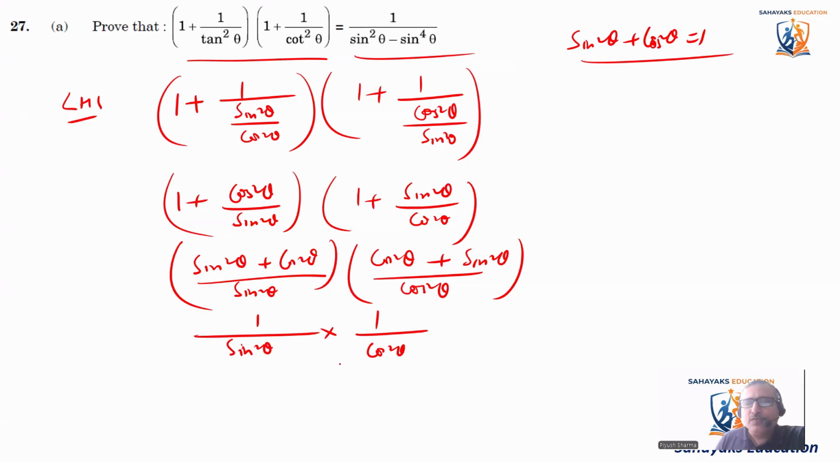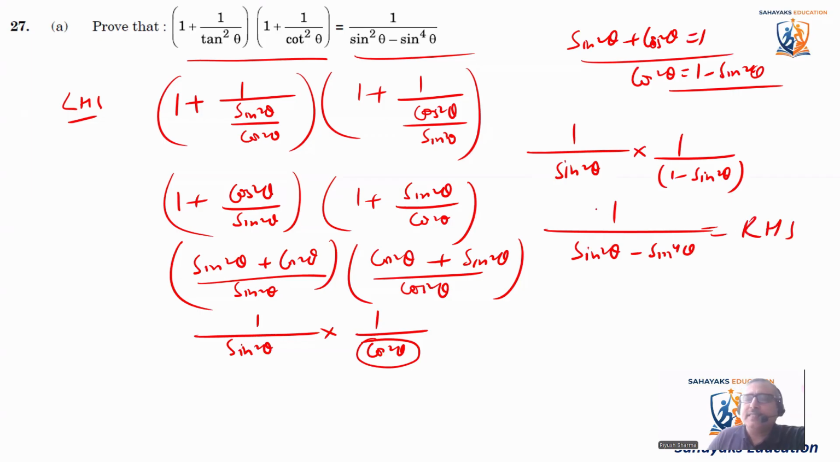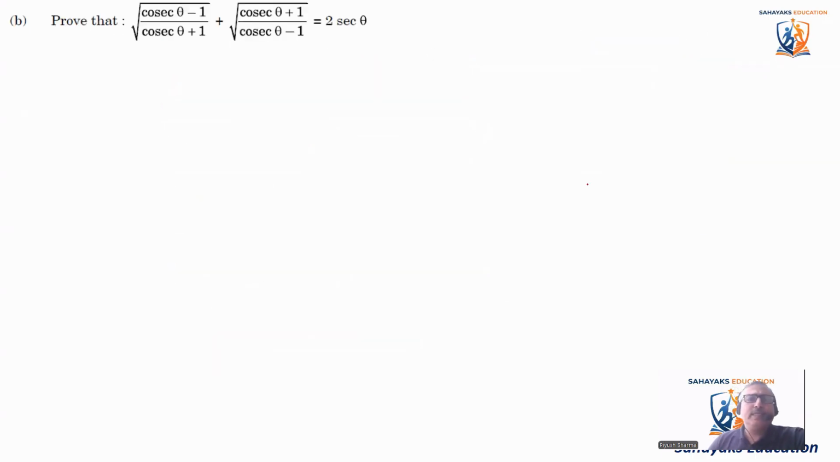Now, what is cos square theta in terms of sine square theta? I'm going to put it as 1 minus sine square theta. So I'll just say cos square theta is equal to 1 minus sine square theta. So I'm going to put this value here. So it becomes 1 divided by sine square theta multiplied by 1 divided by 1 minus sine square theta. So it becomes 1 divided by sine square theta minus sine to the power 4 theta. That is equal to right hand side. So hence proved. Coming to the next question here.